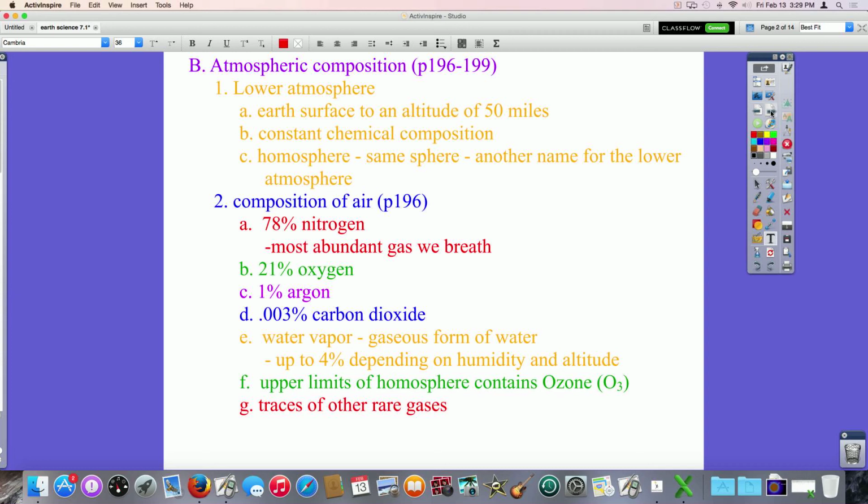The other thing that's in the air here, well, there's a few other things. One of the more important ones is water vapor. Now, that varies from place to place and from time to time. In the Pacific Northwest, depending on where you are, some places have almost no humidity, and it's rather nice that way. Other places can get high humidity, especially if you're living closer to the ocean. The Puget Sound area can have a higher humidity from time to time. It depends on temperature, location, and altitude. So all those factors do affect humidity.